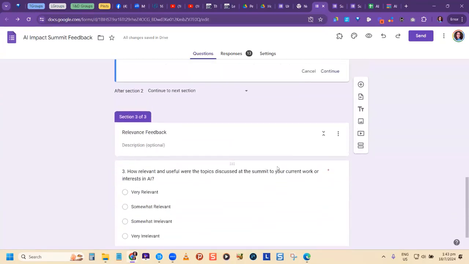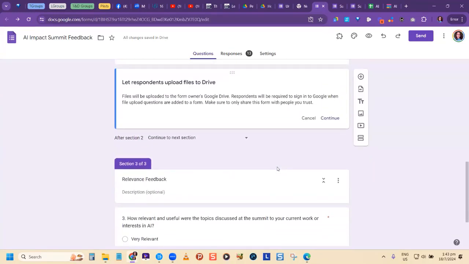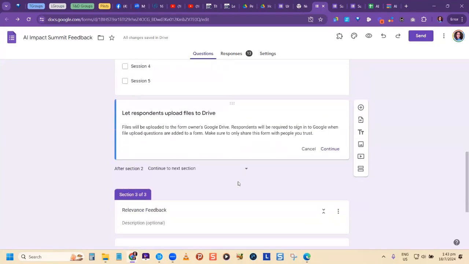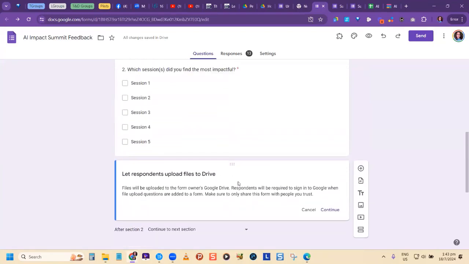All right. So file upload. Who has used that feature to receive files from persons if you're issuing a form? Have you ever used it to receive files like an image or a video, audio, and so on? No? Yes? So you can test it out if you haven't done it. File upload is one. But you have to make sure that your Google Drive has space because the files are being stored on your Google Drive.